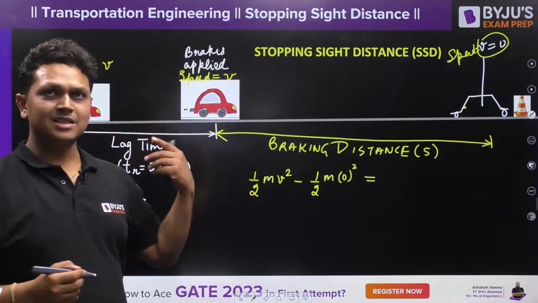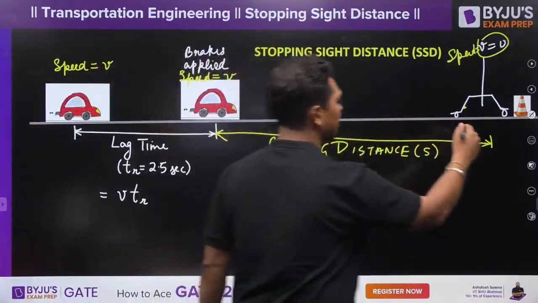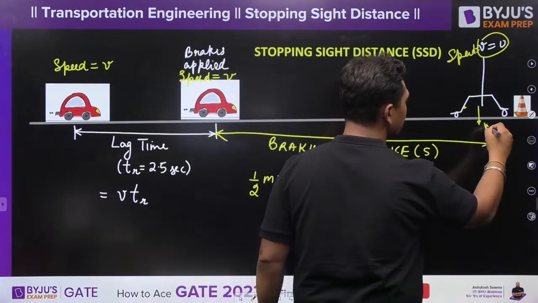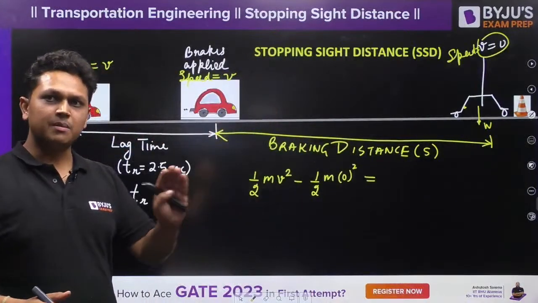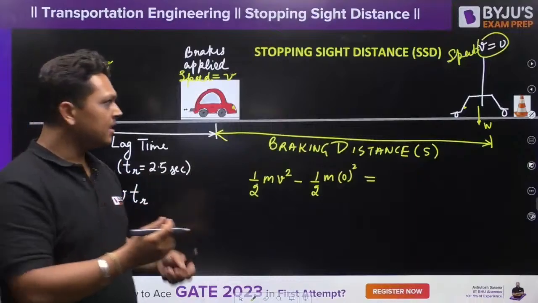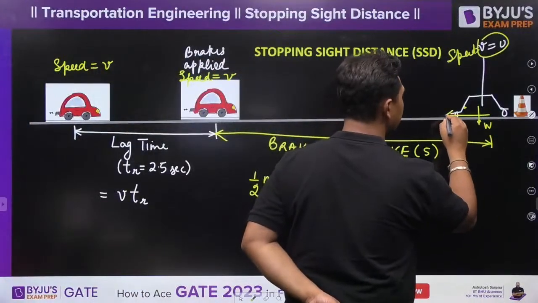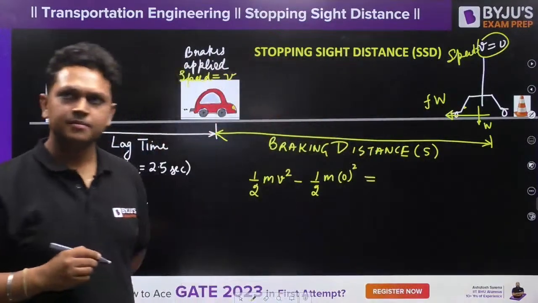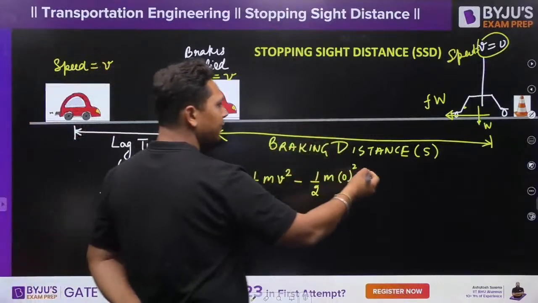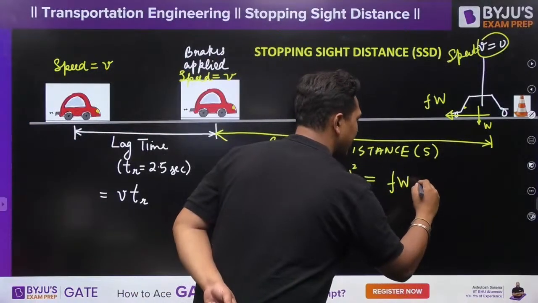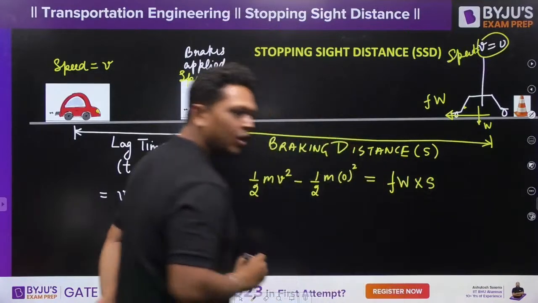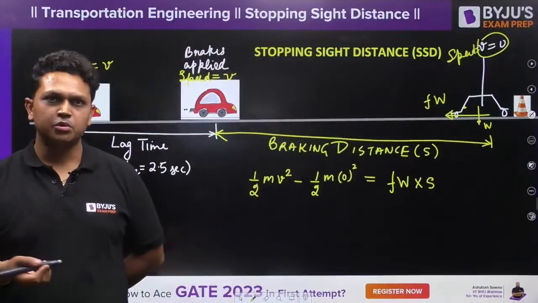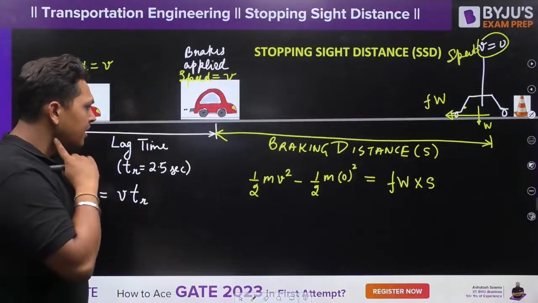Now what is the force acting on this vehicle? The weight of the vehicle is W. When you are applying the brake, friction is going to act in the opposite direction. So a frictional force is going to be there, whose value will be equal to fW, where f is your frictional coefficient. So the force is fW and the displacement is S. Any doubt up to this point, guys? Okay, clear. So this is 0.